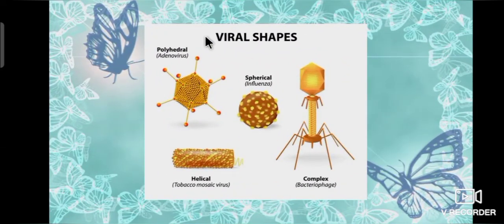Let's see the shape of virus. First one, adenovirus. It is in polyhedral shape. Second one, influenza virus. It is in spherical shape. Third one, tobacco mosaic virus. It is in helical shape. Fourth one, bacteriophage. It is in complex shape. These are the shapes of the virus.